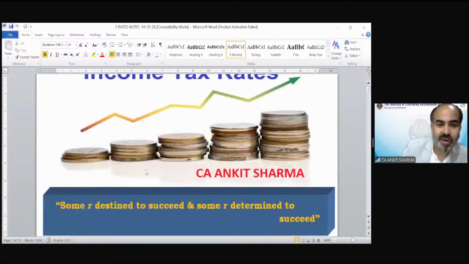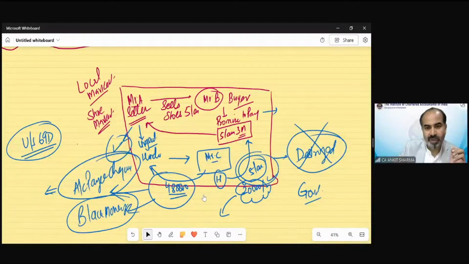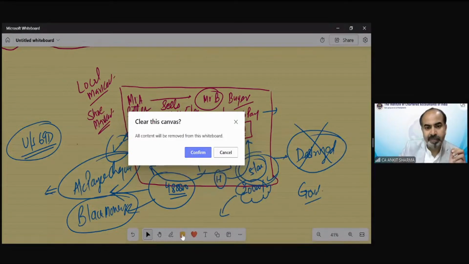Income tax rates we are now discussing. So rates of tax, surcharge, cess, rebate, marginal relief, everything is going to be discussed one by one. First of all, let me explain in a very simple manner so you will understand what income tax rate is and how we need to understand them.